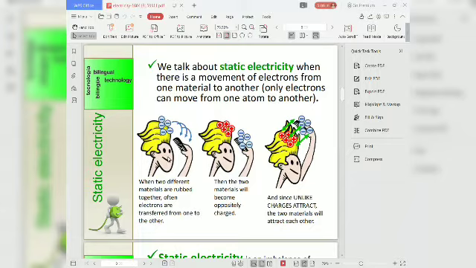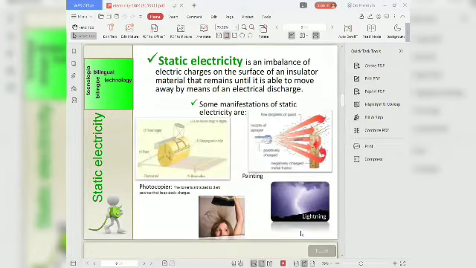When two different materials are rubbed together, often electrons are transferred from one to the other. Then the two materials will become oppositely charged. Since unlike charges attract, the two materials will attract each other.